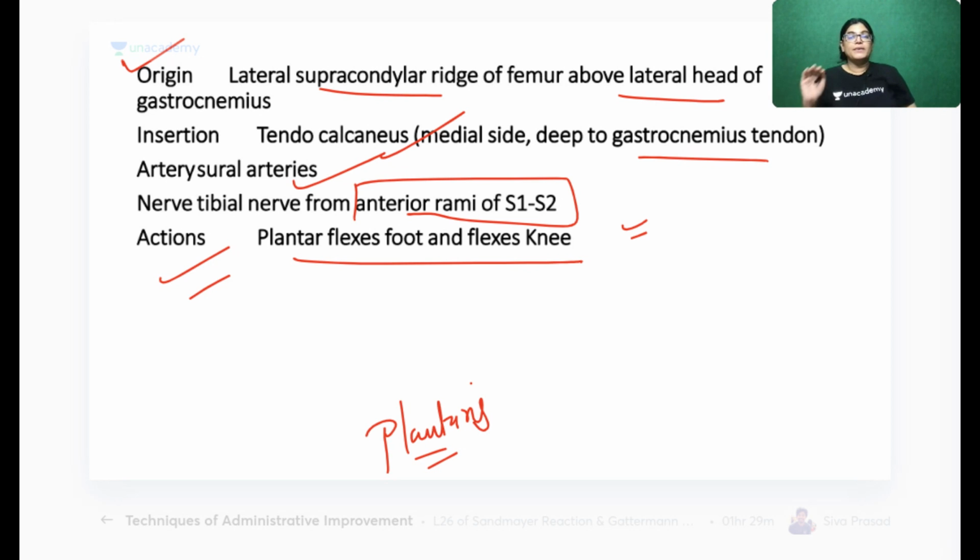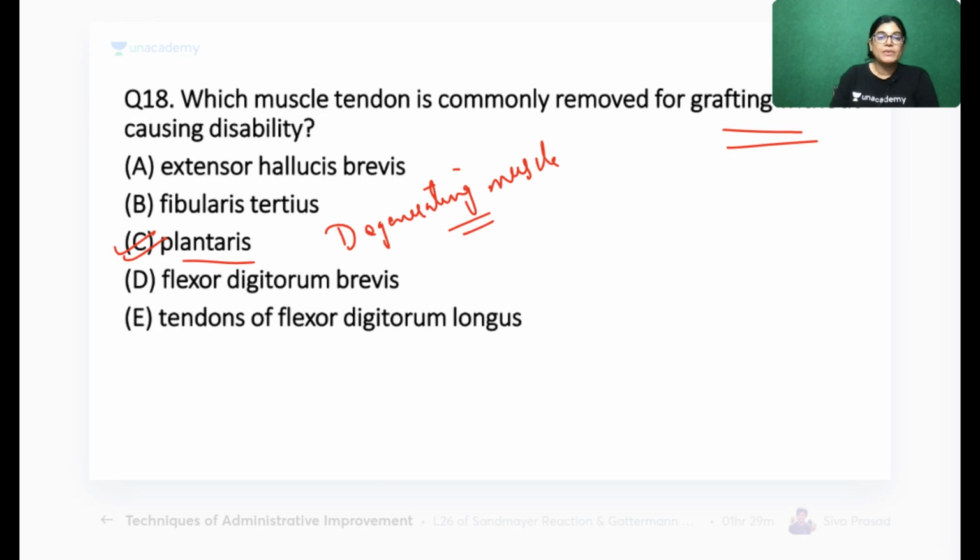So please note down, if the whole of plantaris muscle is dissected out or has been taken out, not much difficulty is sacrificed. So we can go for this. Commonly, we can use this muscle or the tendon for grafting.